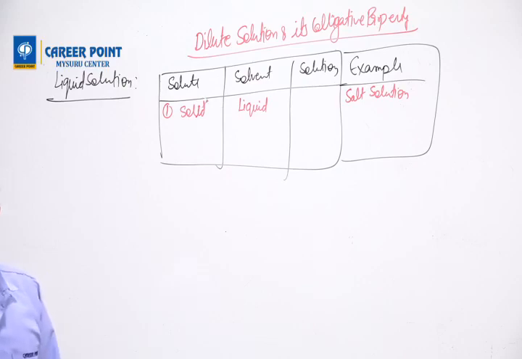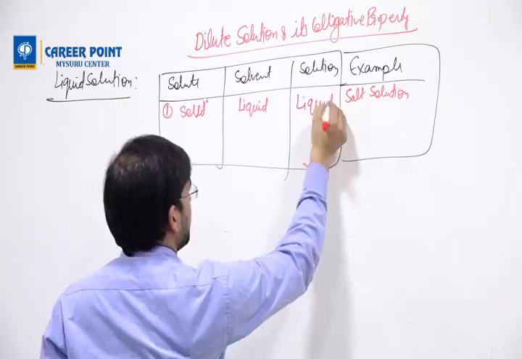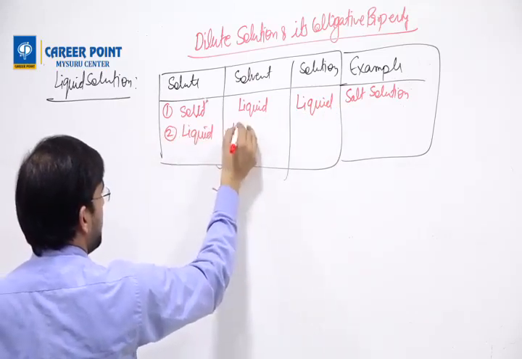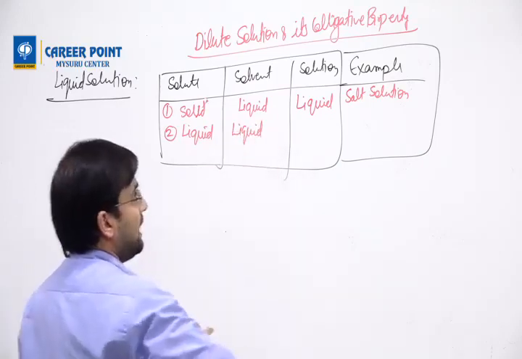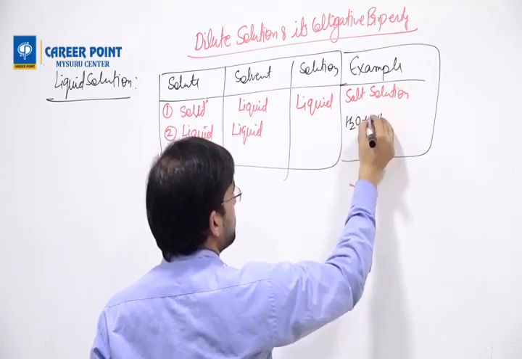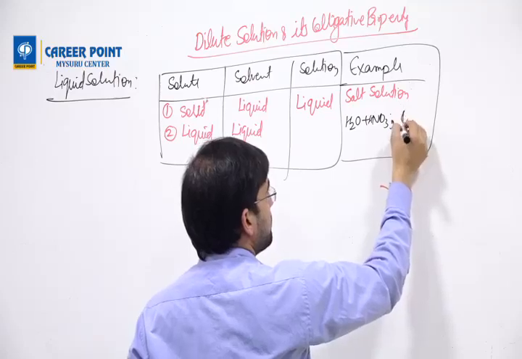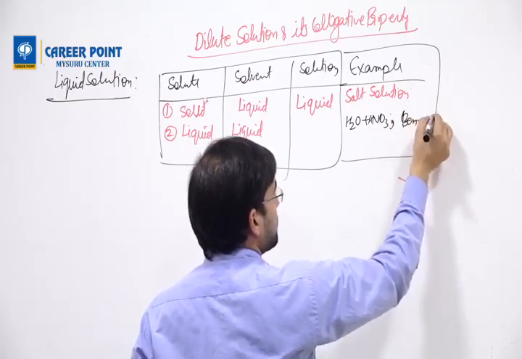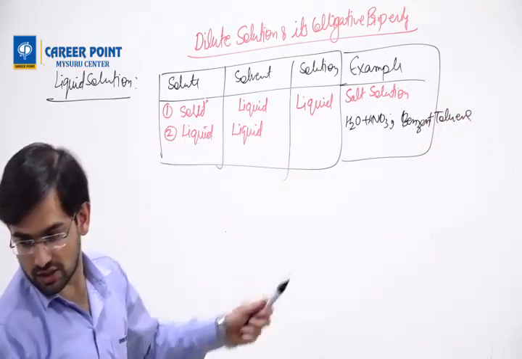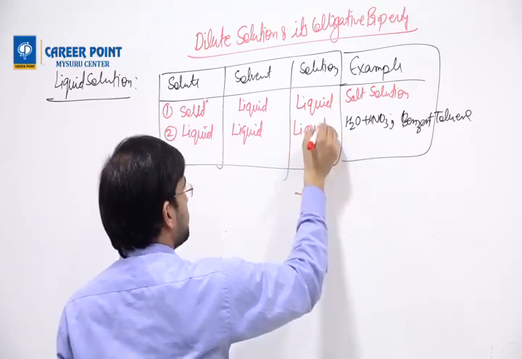Right? The answer is liquid. So this is liquid. Second, if you mix liquid and liquid, examples such as you can mix water and HNO3, you can mix benzene plus toluene. What is the state of matter here? That also will come as liquid.